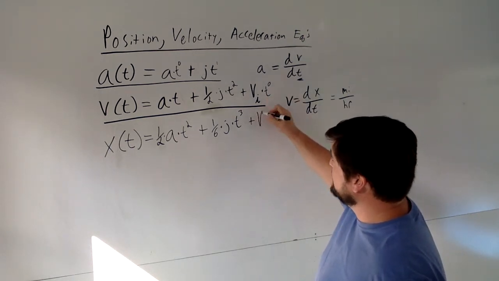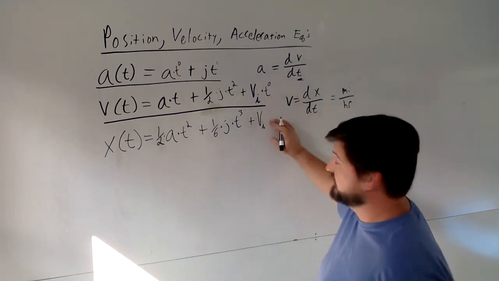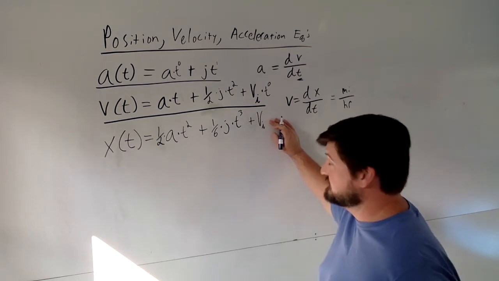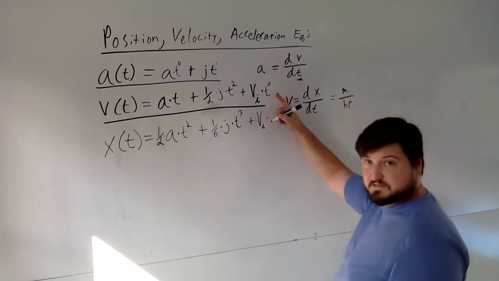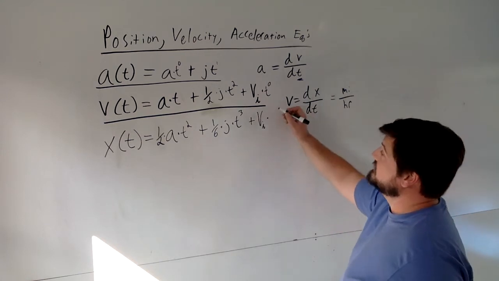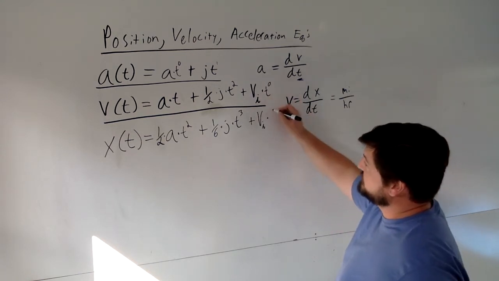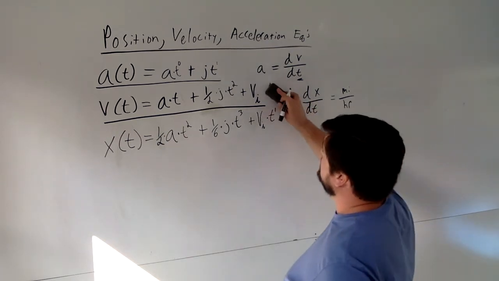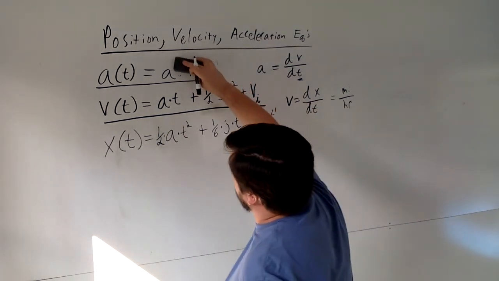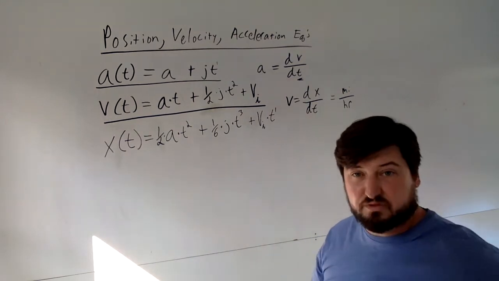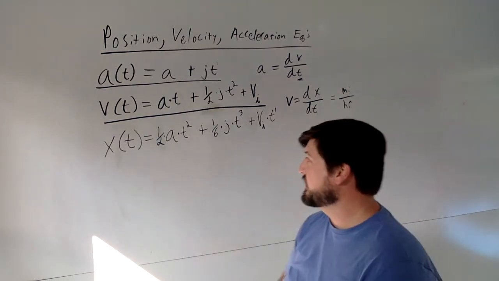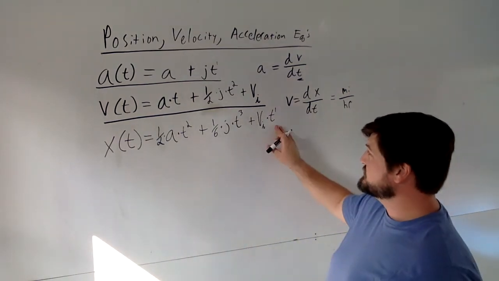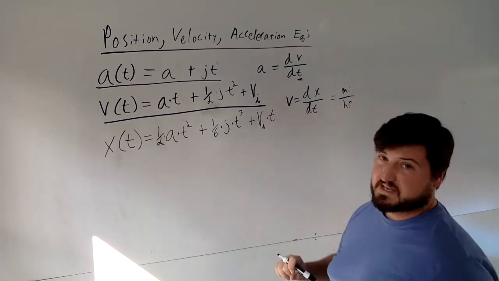So if I bring that along, velocity initial just comes along for the ride because it was a constant, right? But the time is not a constant with respect to time, okay? So that gets bumped up by 1, and you divide by 1, right? So let's simplify this down. Remember that t to the 0 can be thrown in anytime you like, okay? So here's my new equation for position, but we're not quite done yet, are we?